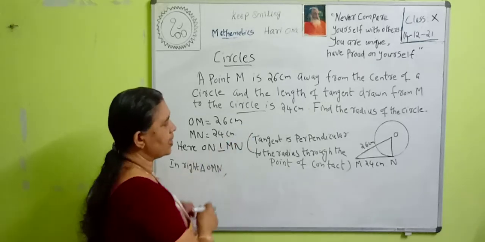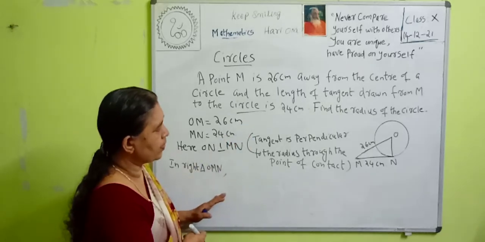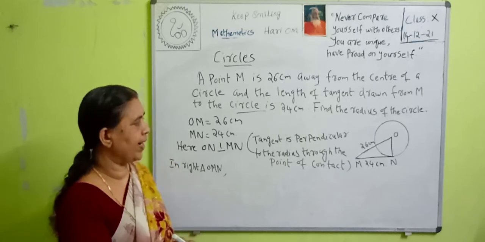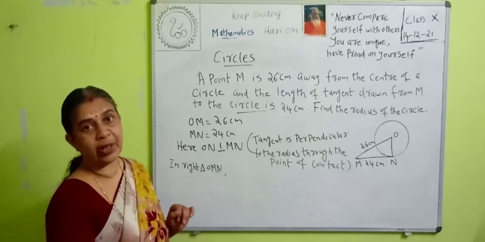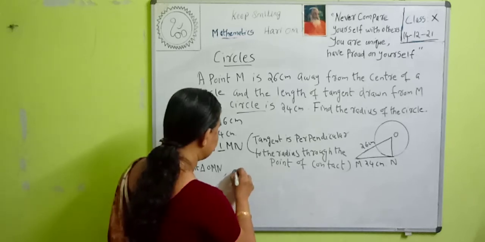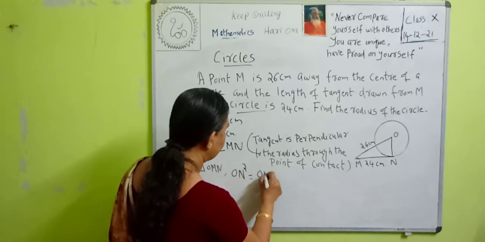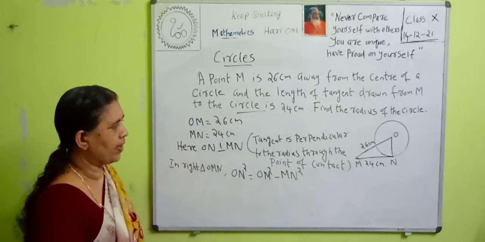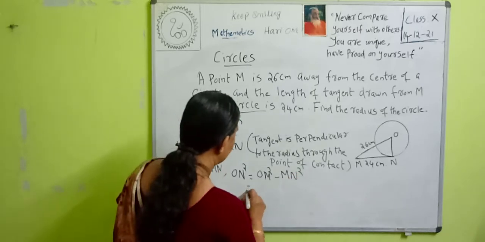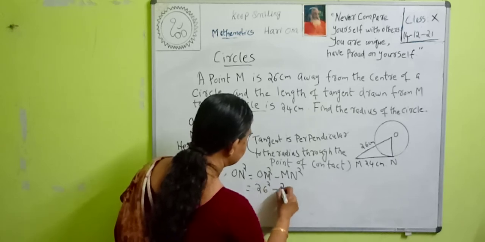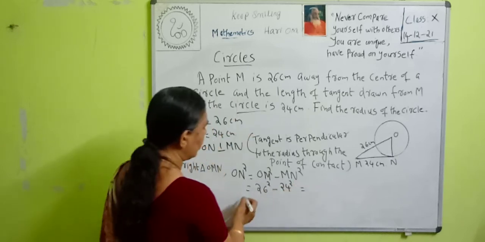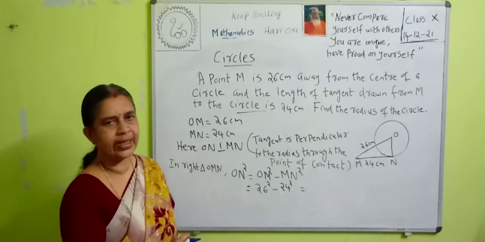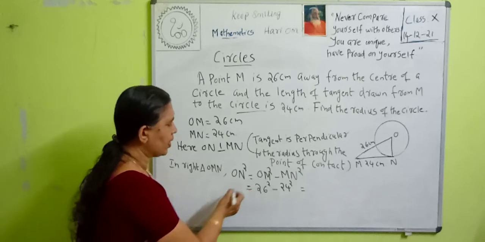Then to find the radius, OM is equal to 26 cm, MN is equal to 24 cm. Then find what is ON. In right angle triangle OMN, we can use Pythagoras Theorem. Then ON square is equal to OM square minus MN square, that is equal to 26 square minus 24 square.